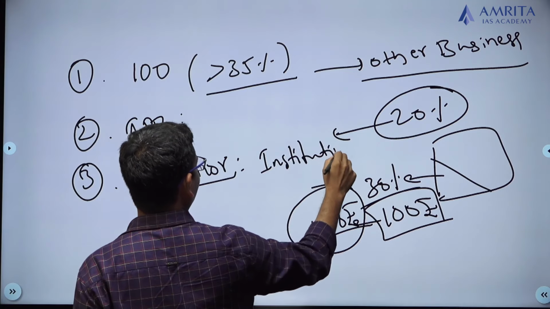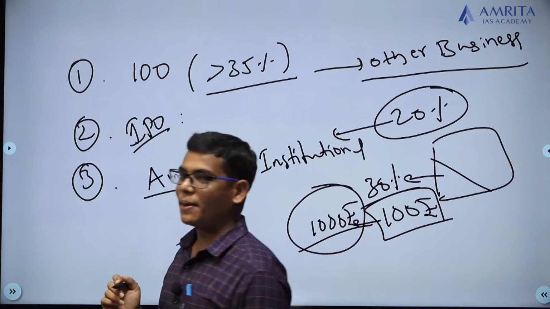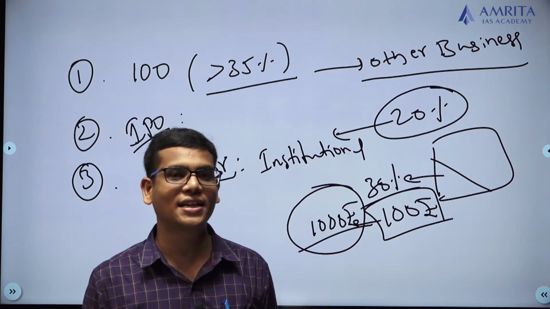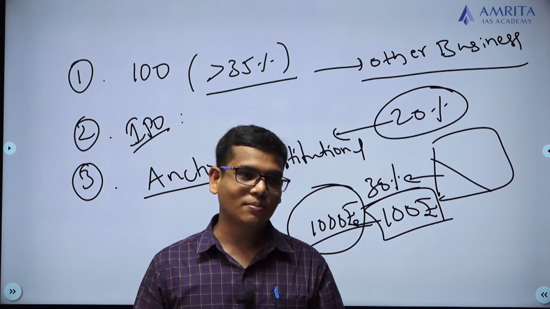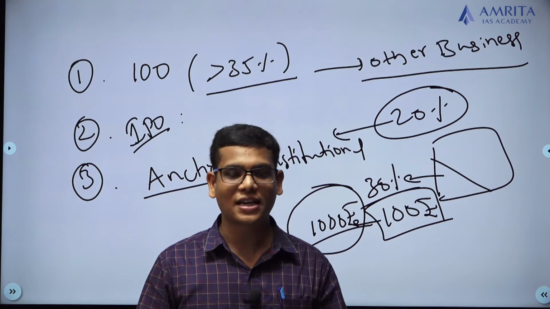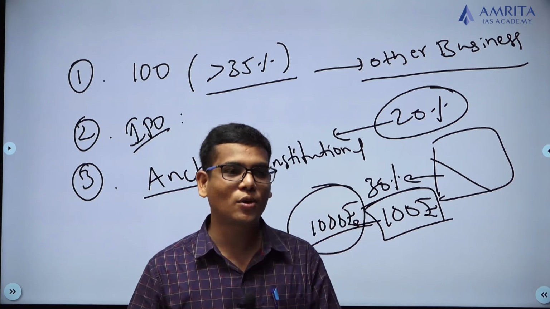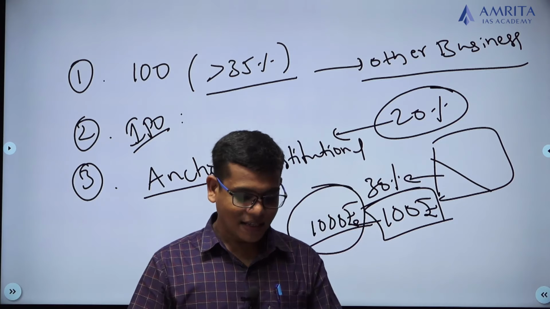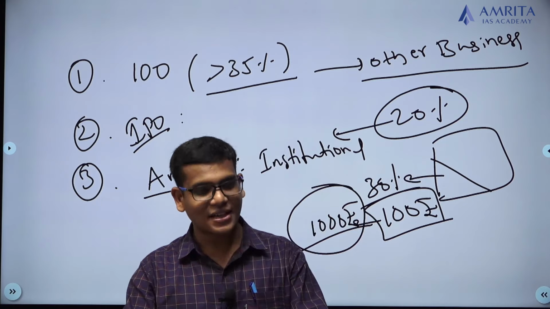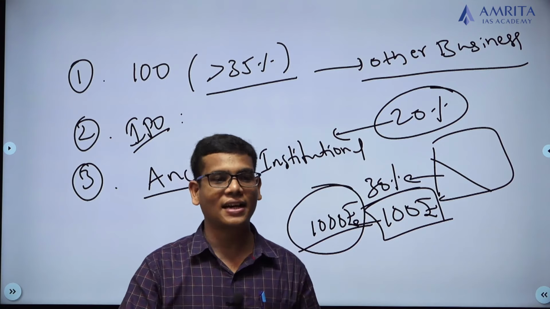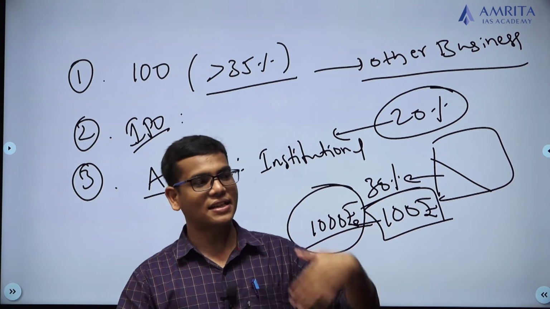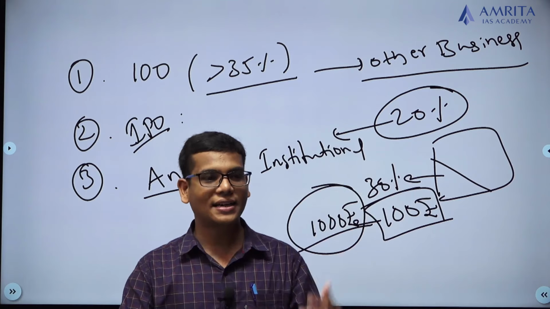In the investment process, you and I are the retail investors, but there are investors like banks, mutual funds, and other financial institutions that invest huge amounts of money. Earlier, once they invested, within 30 days they could take away their money.